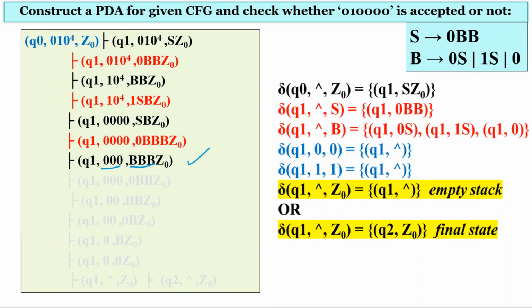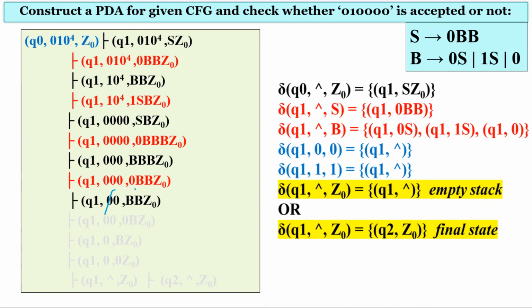We will be using this transition, meaning we replace B with 0 by applying this transition 3 times to cancel out these 3 zeros. After applying the rule one time we have cancelled out one 0.